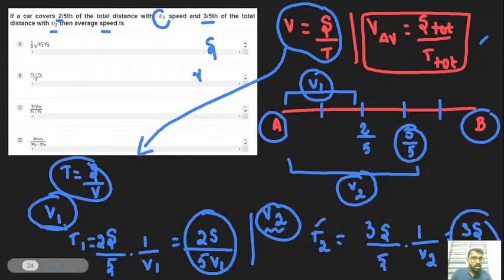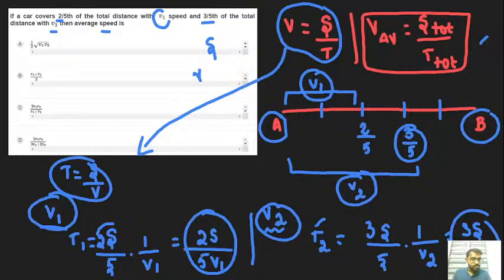For v1 the time is t1, for v2 the time is t2. For v1, the distance is 2s by 5 and 1 by v1, so t1 is 2s by 5v1. Similarly for v2, 3s by 5 and 1 by v2, so t2 is 3s by 5v2.